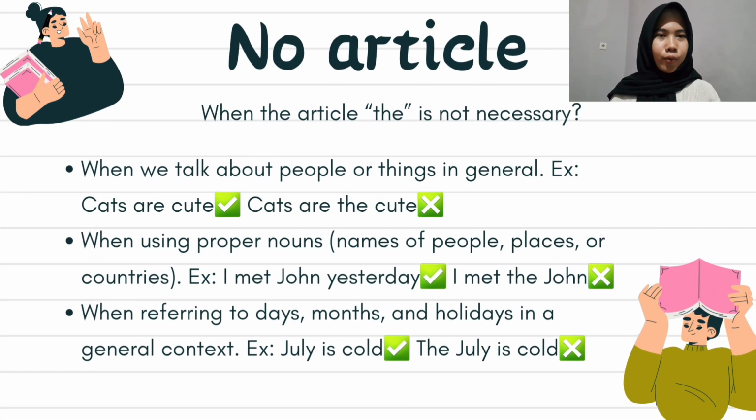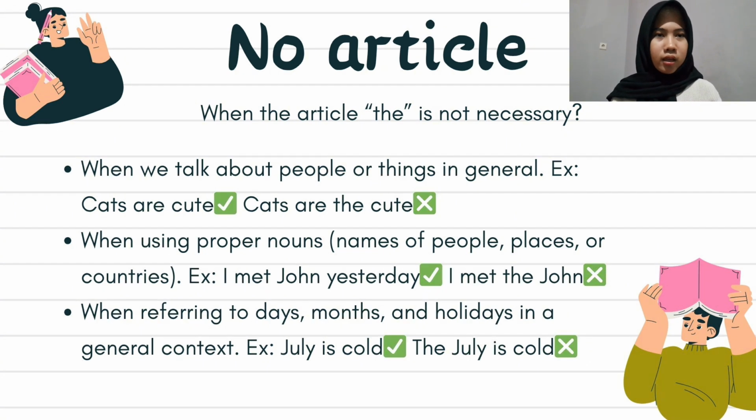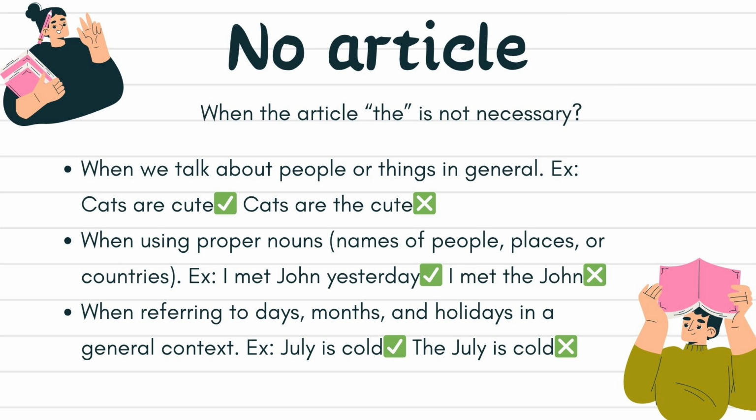No article. When the article the is not necessary. First, when we talk about people or things in general. Example, cats are cute, not cats are the cute. Second, when using proper nouns, like names of people, places, or countries. Example, I met John yesterday, not I met the John yesterday. Third, when referring to days, months, and holidays in a general context. Example, July is cold, not the July is cold.